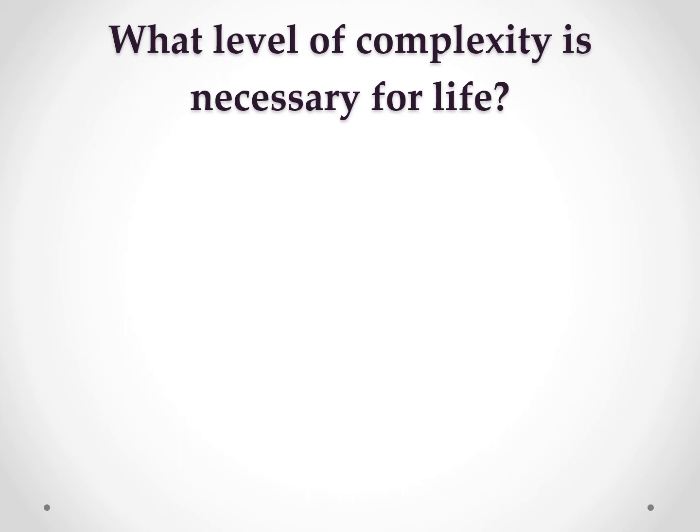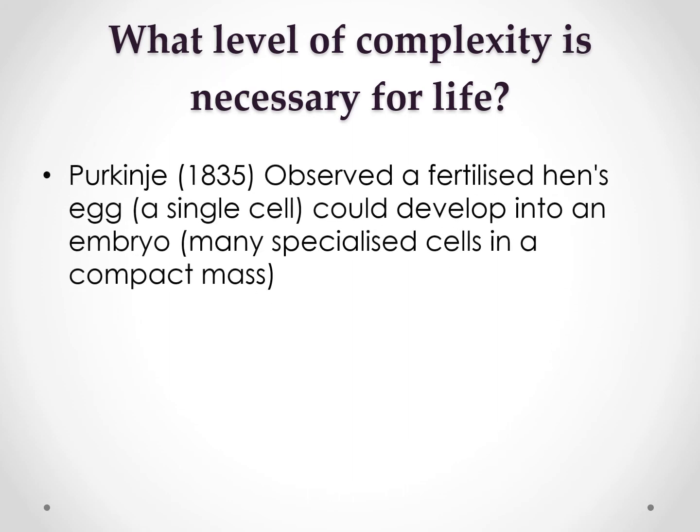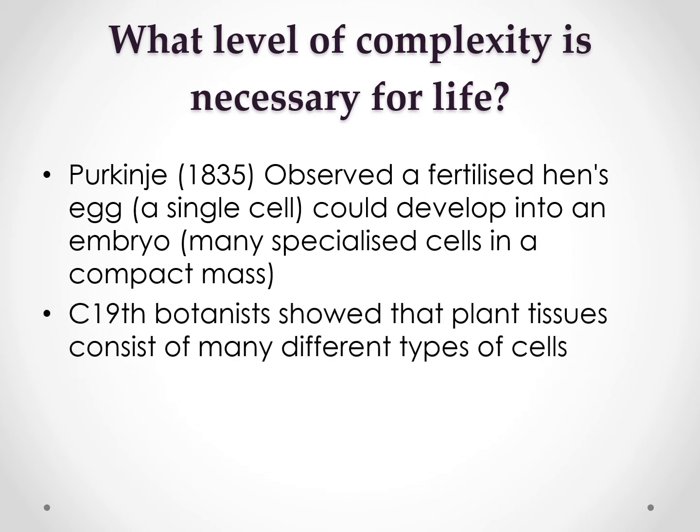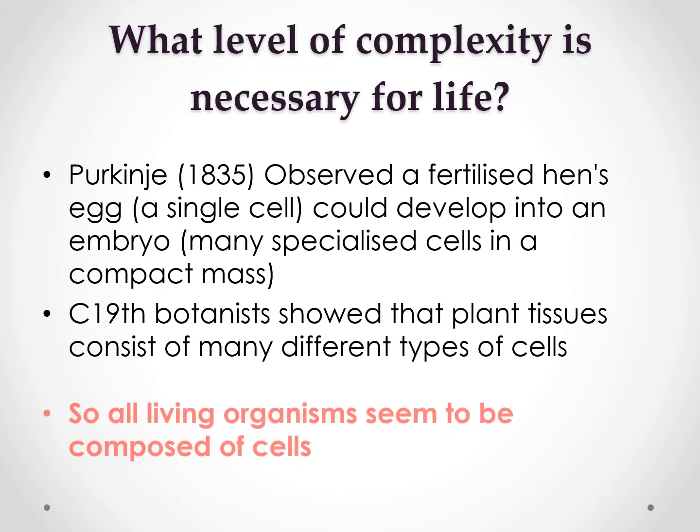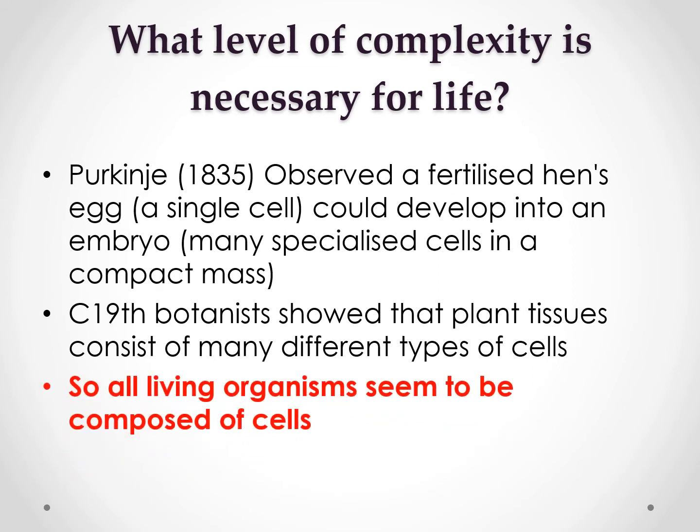What level of complexity is necessary for life? Purkinje in 1835 observed that a fertilized hen's egg, a single cell, could develop into an embryo, with many specialized cells in a non-compact mass. In the 19th century, botanists showed that plant tissue consists of many different types of cells. So, all living organisms seem to be composed of cells.